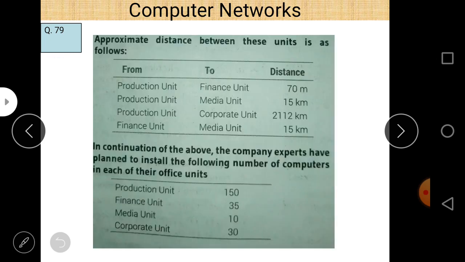And the approximate distances between these units are also given here, and we can easily see that the production unit to finance unit distance is 70 meters, and the production unit to media unit distance is 15 kilometers. So it is large. The production unit and corporate unit distance is 2112 kilometers, and finance unit to media unit is 15 kilometers. And the fourth part of this question says that in continuation of the above, the company experts plan to install the following number of computers in each unit: production unit 150, finance unit 35, media unit 10, and corporate unit 30.